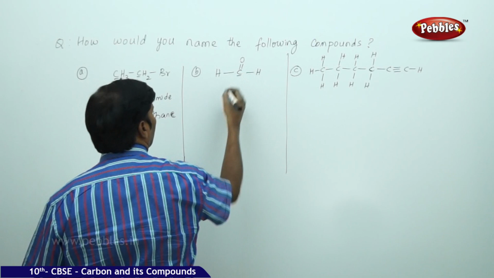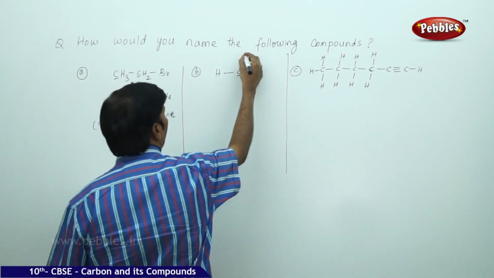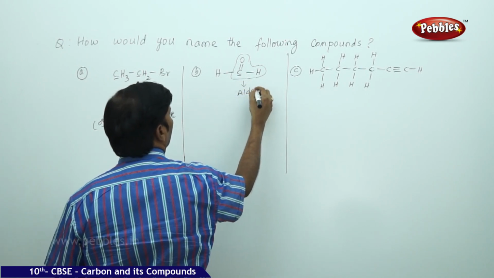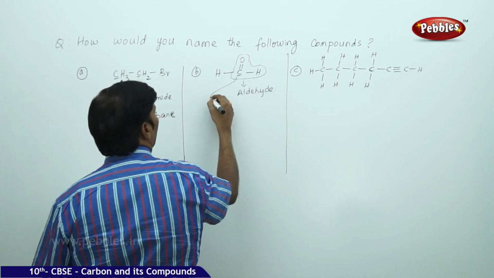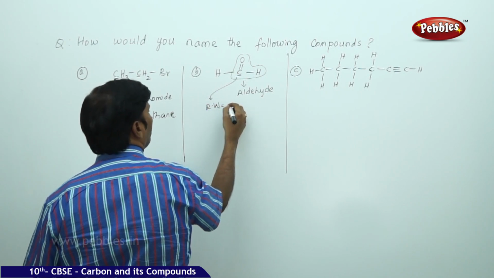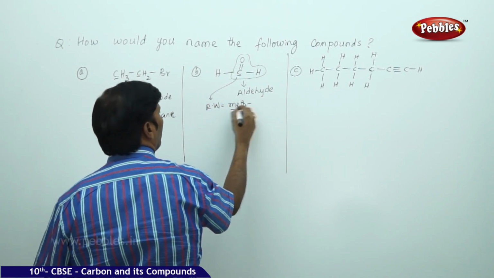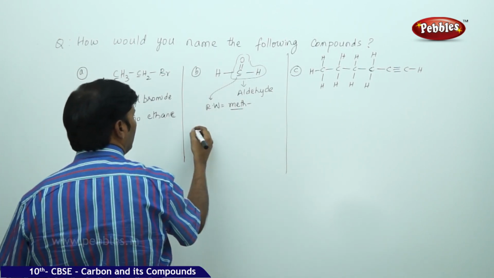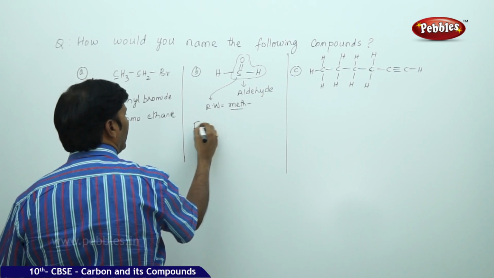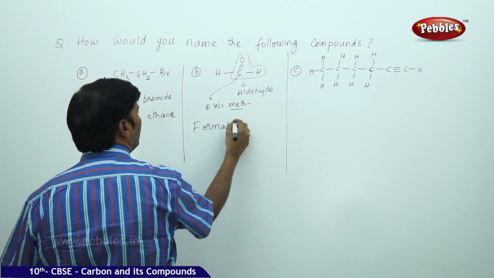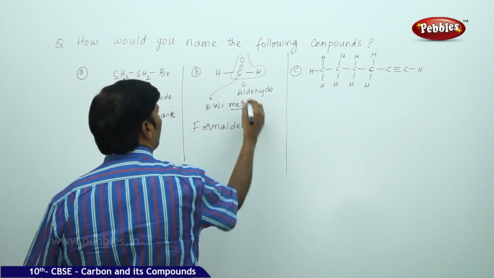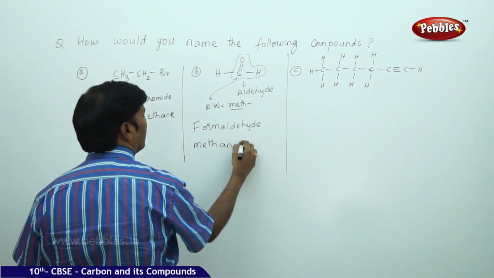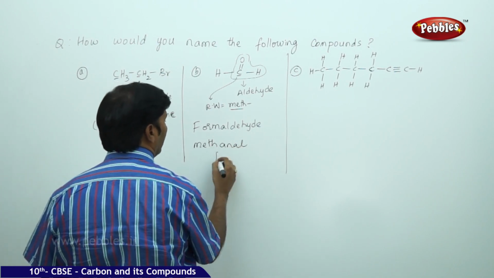Here there is only one carbon, and this is an aldehyde. One carbon, root word is meth. Because there is one carbon, one name you can give is formaldehyde, the common name, and the IUPAC name is methanal. Methanal is the IUPAC name.